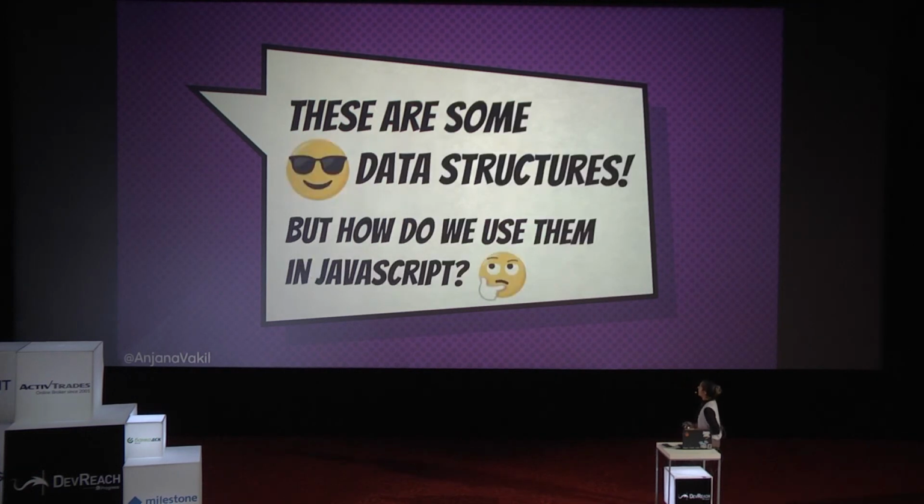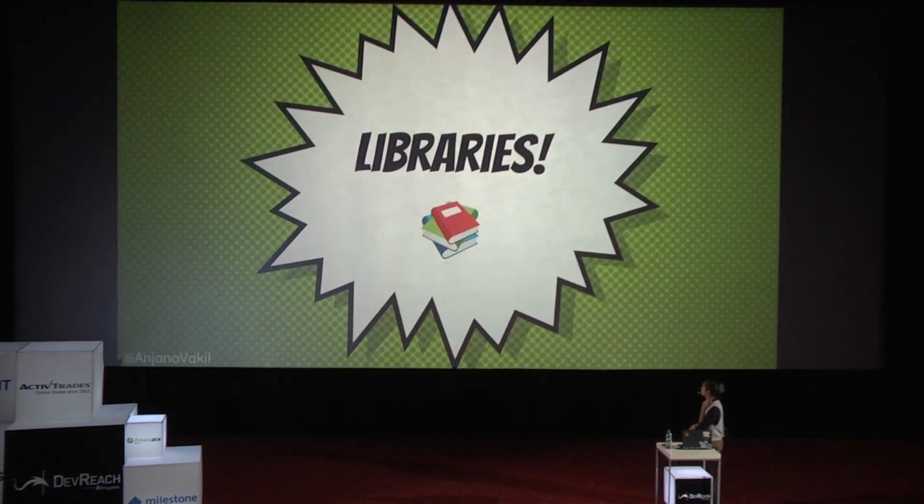Yay. Okay, so hopefully by now I have convinced you that these are some pretty cool data structures. They're pretty fun. They have sharing as their superpower. That's just heartwarming. But okay, so far we've just been talking about abstract, theoretical structures on slides. How do we actually use them in JavaScript? Libraries.